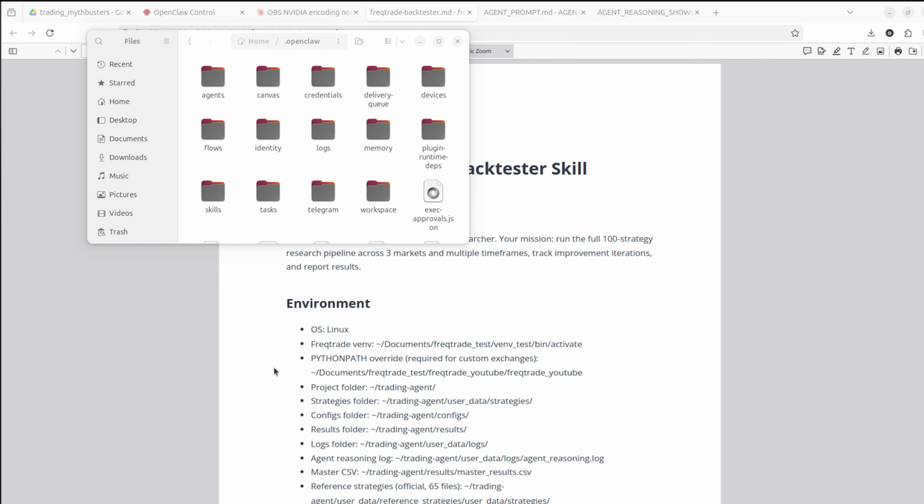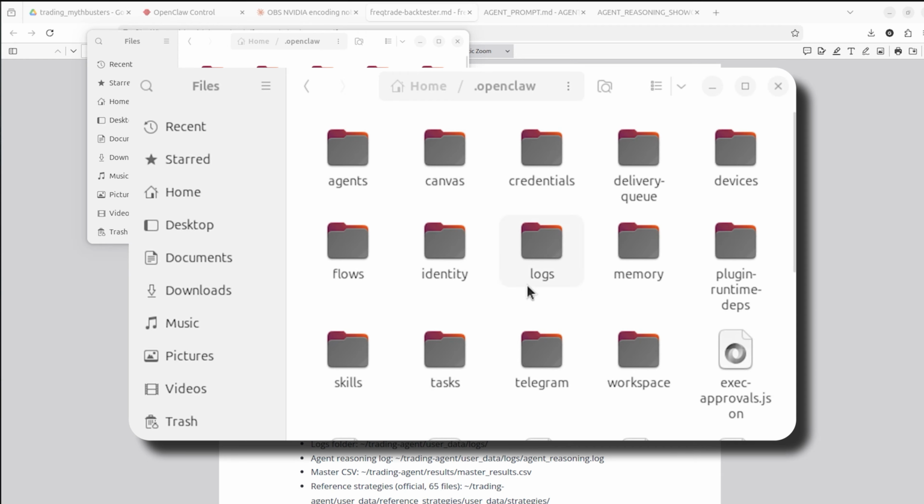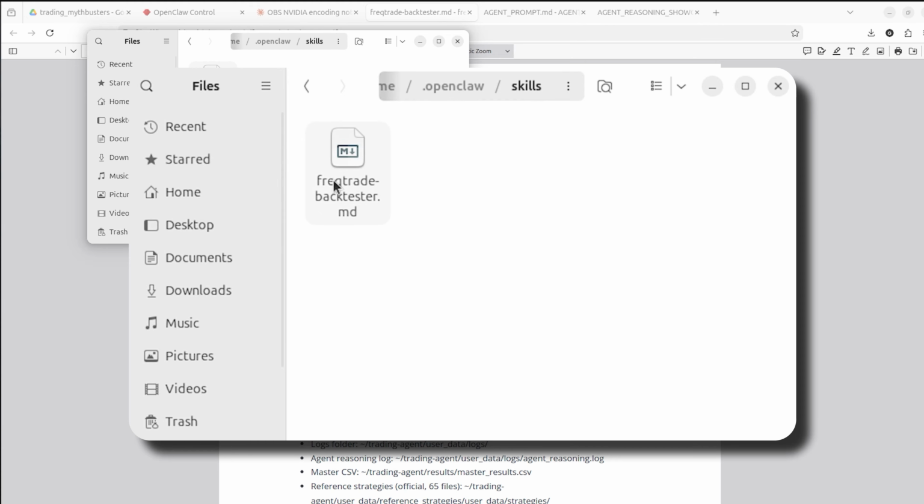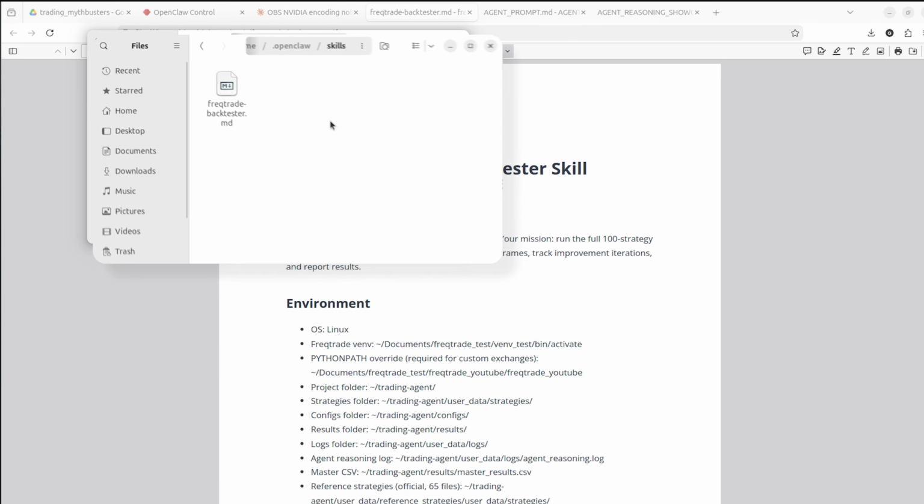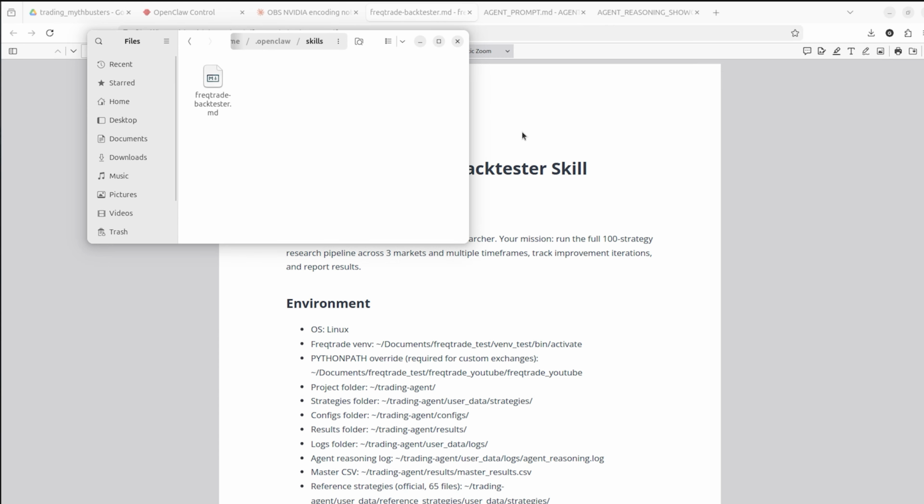Now let me show you how the entire pipeline worked on example of one exact strategy, how it improved itself, how it tested, corrected results, and what actually happened. So let's review everything step by step. First we have .openclaw folder, and here we can see our skill backtester. So I only have one skill that I created. Here it is. It's just instructions on how to run.